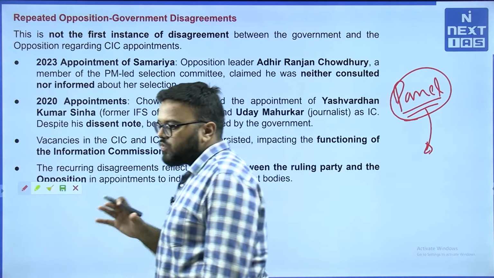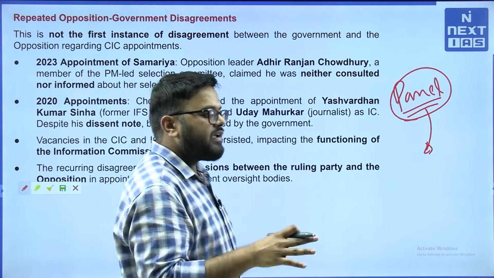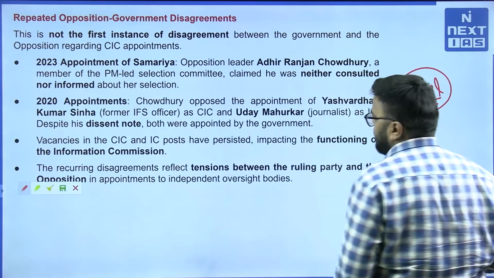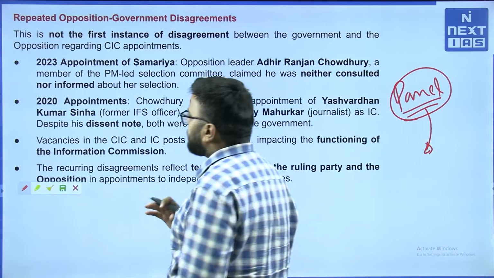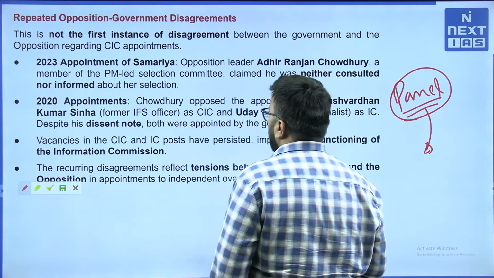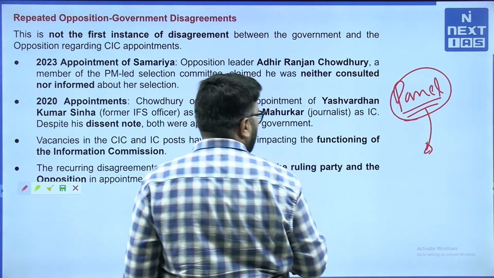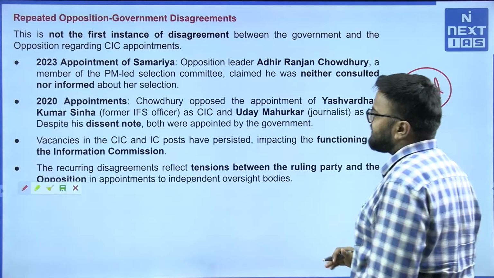I am not going to go into too much detail on the CIC, its working, and the 2019 amendments in this regard, because of the paucity of time. So essentially, let us get into the composition of the panel that selects the CIC here.